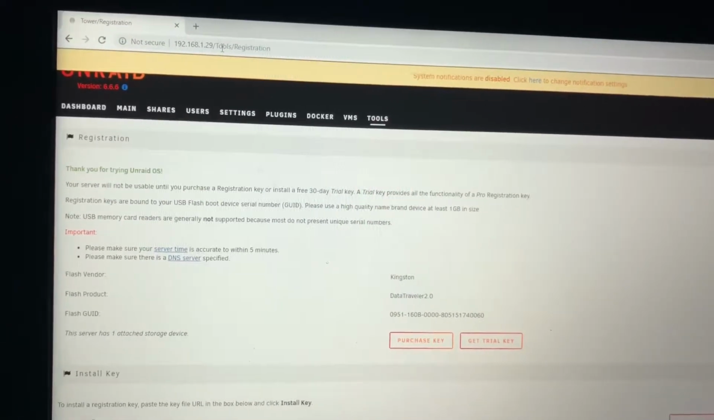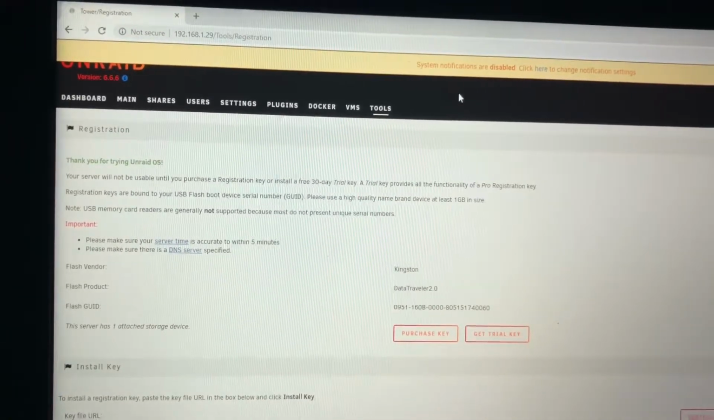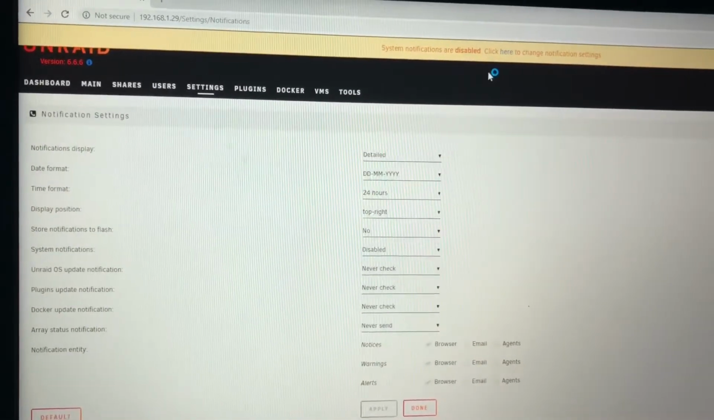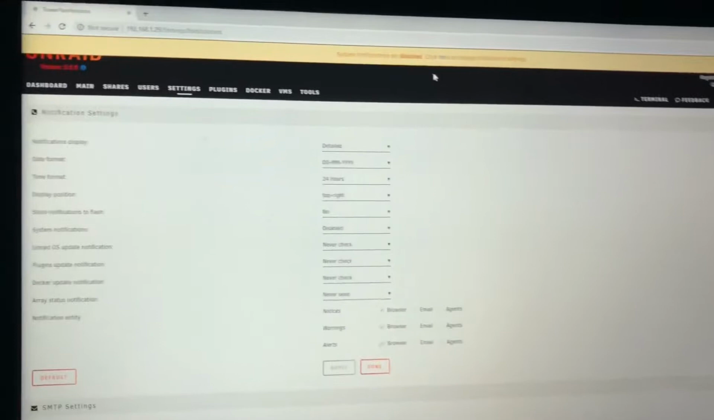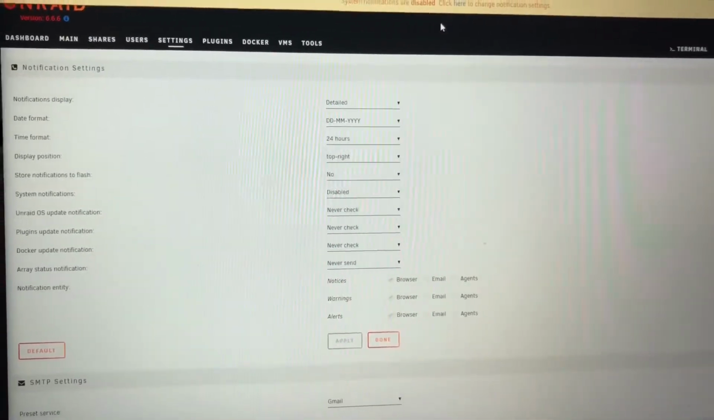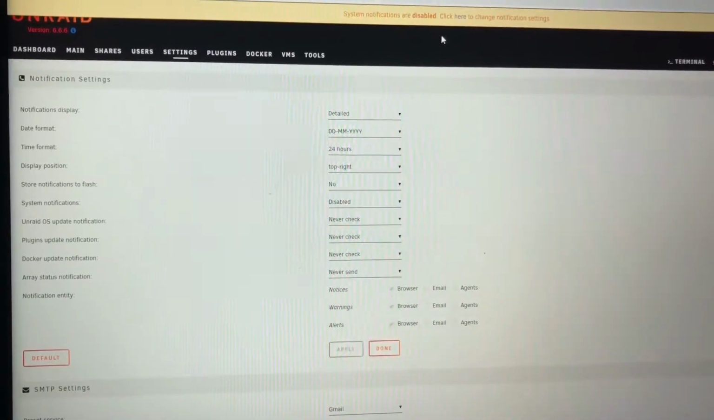Ooh, right away. System notifications are disabled. Click here to change notification setting. Okay. Well, this is awesome. Alrighty, so I'm gonna mess around here and then I'll give you guys a quick update.